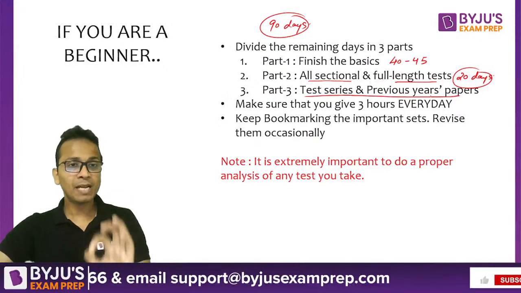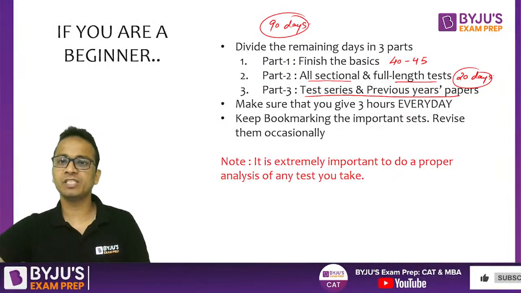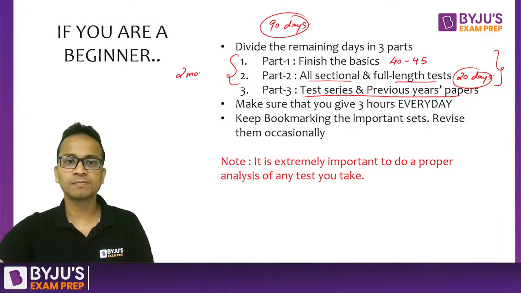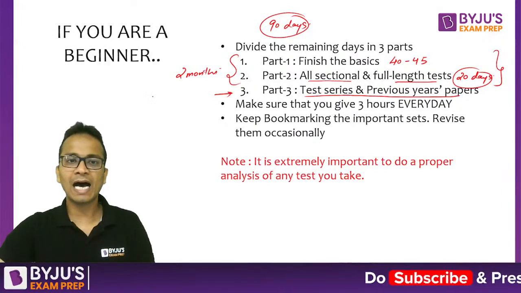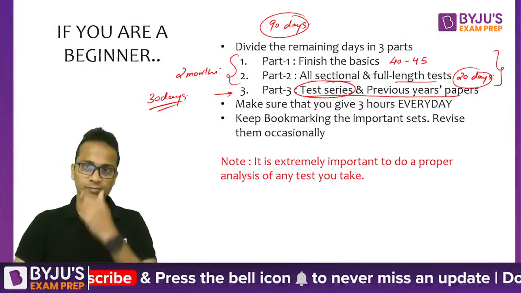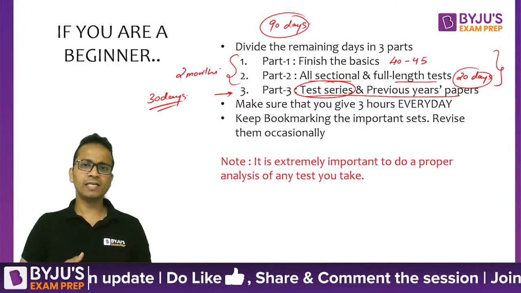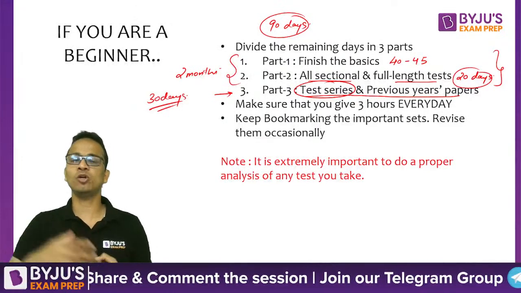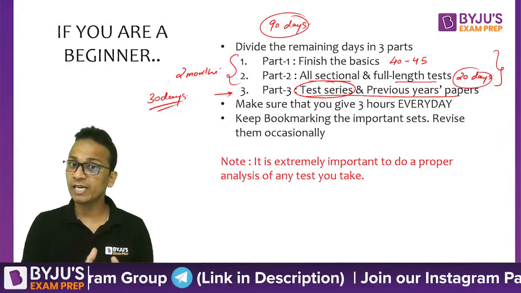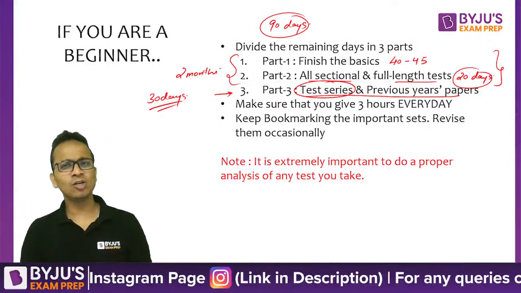This is the plan for the students who are starting now. Okay, so test series and previous year papers. So let's say for the first 2 parts, you have already exhausted 2 months. All right. So for the last 30 days, you can take a test from the test series every third day. Okay, every third day. So if today you have given a test, so for the next 2 days you are not taking any test, you are doing the analysis of that test and improving based on your mistakes that you have committed in that test. All right, so every 3 days you can take one test and also start solving previous year paper questions.